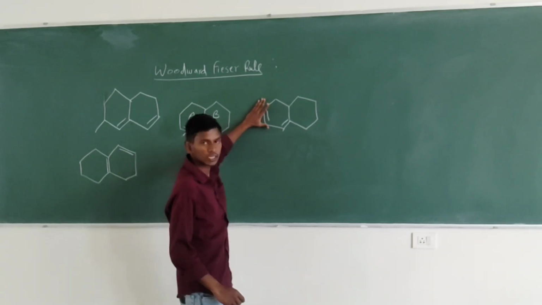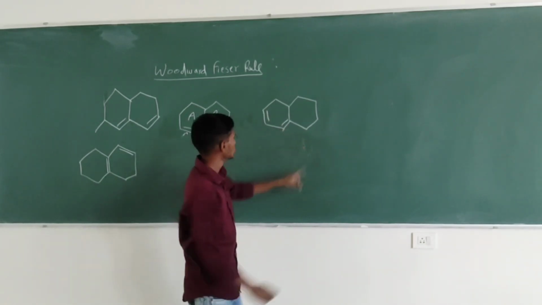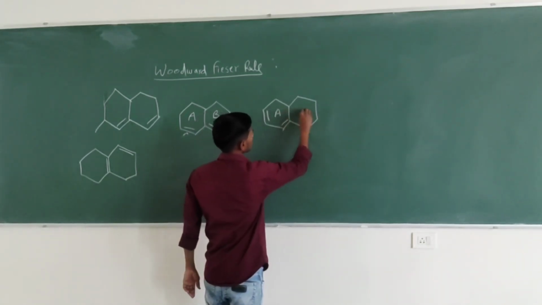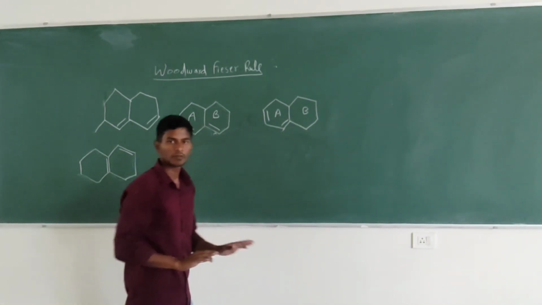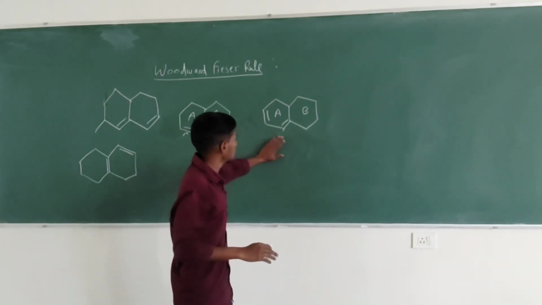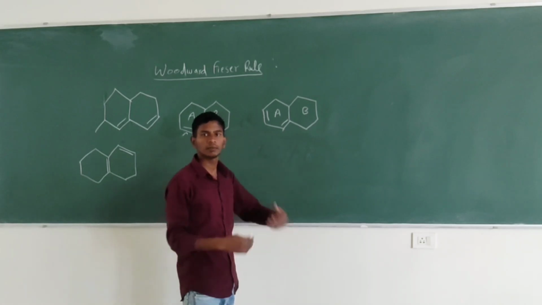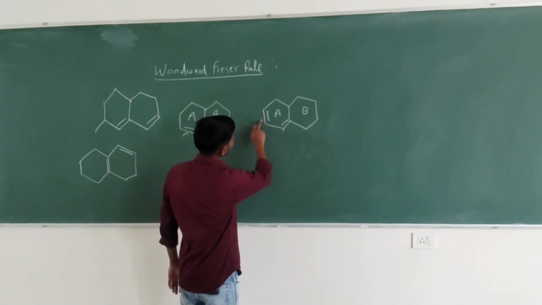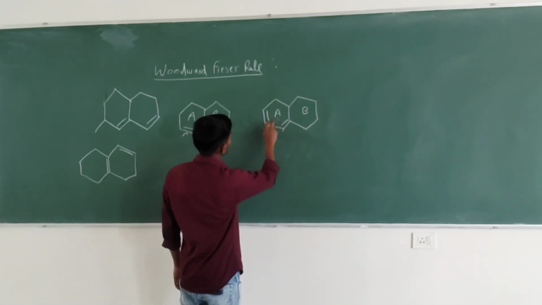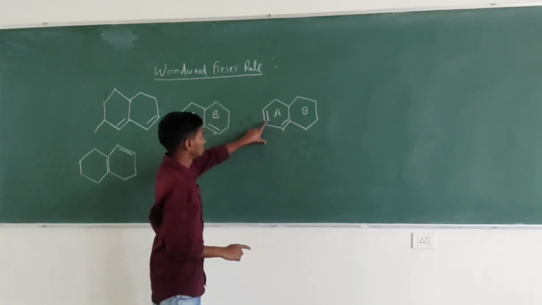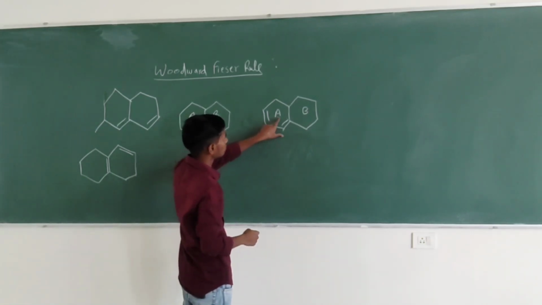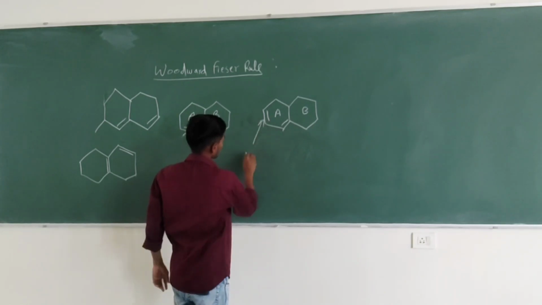In this structure we can see that there are two rings, ring A and ring B. We are naming them to consider the double bonds. Now this double bond is inside ring A, so it will be an endocyclic double bond with respect to ring A.